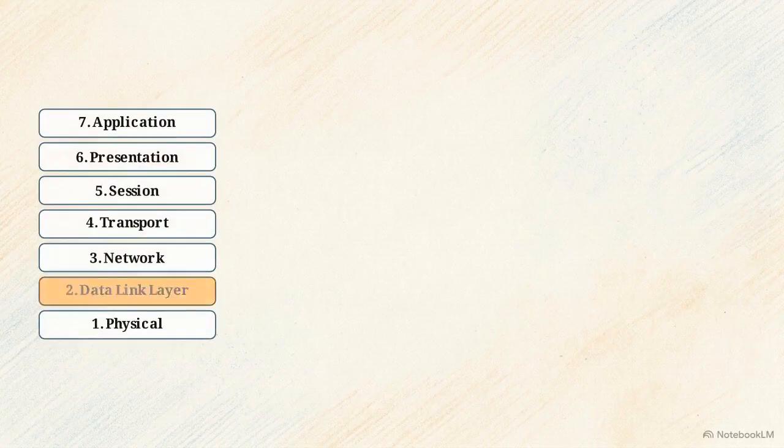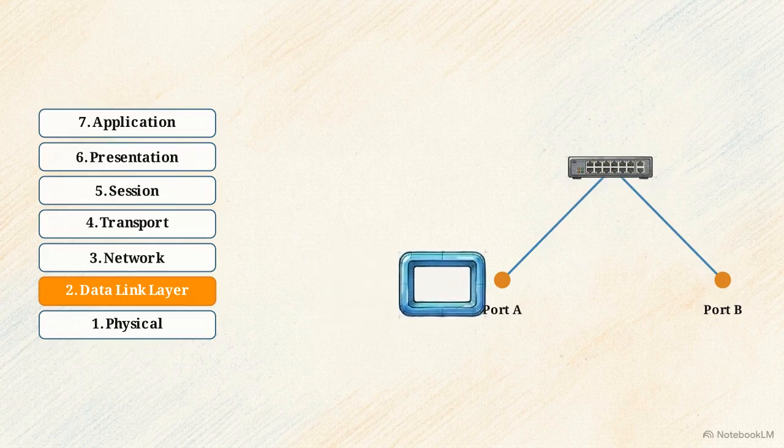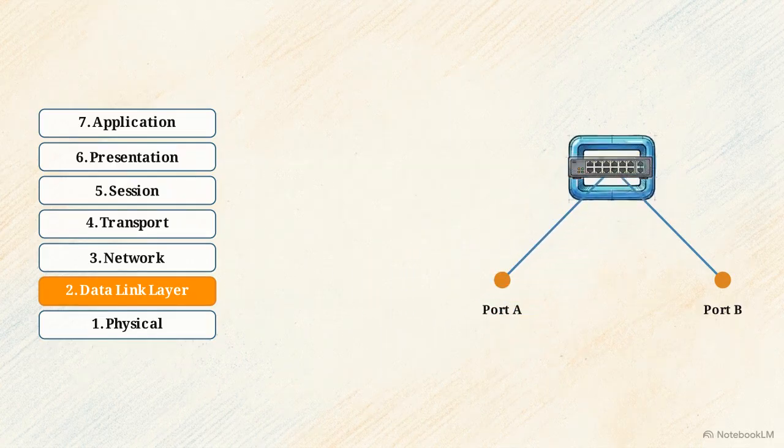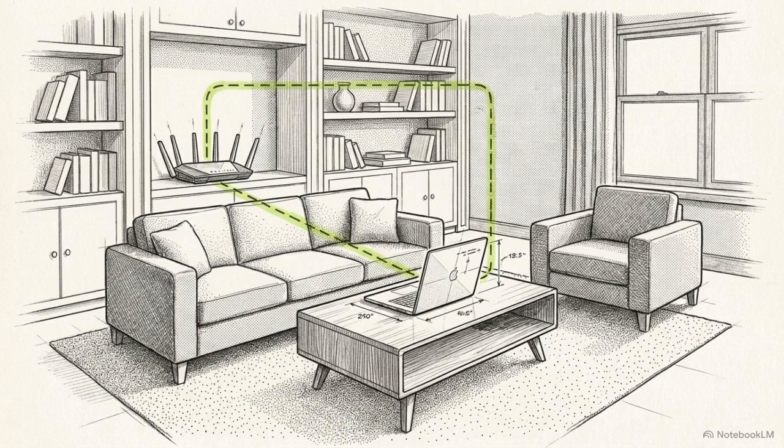As we reach Layer 2, the data link layer, the focus shifts from global routing to localized delivery. The data block is now placed inside a frame. Layer 2 uses MAC addresses and local switches to move data within a single local network. While Layer 3 handles the overarching journey across the globe, Layer 2 handles the specific hops, like moving the data from your laptop to your local Wi-Fi router.